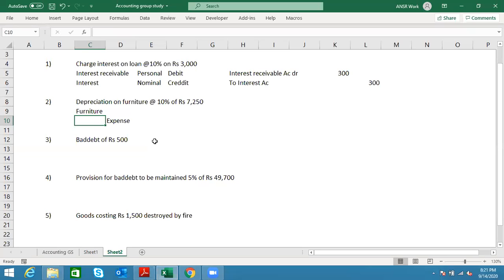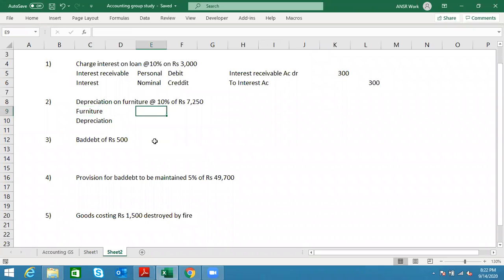What is happening? We have decided that depreciation is 10% of the amount of the furniture. Now that we have decided that, these two are actually correct. However, this expense, I will name it as depreciation instead of expense. The type is expense only. So the aspect is depreciation. Depreciation is an expense only. If that makes sense, I'll go ahead with what are the types of accounts.